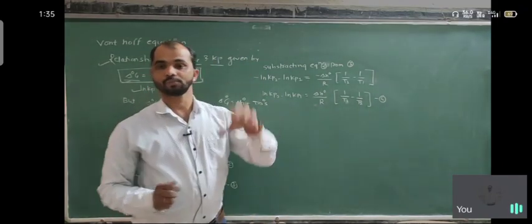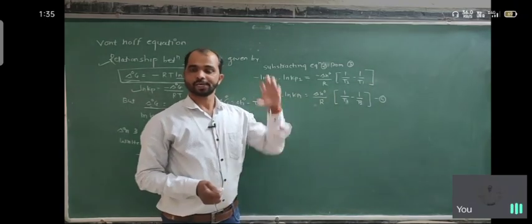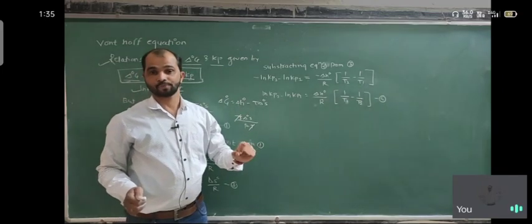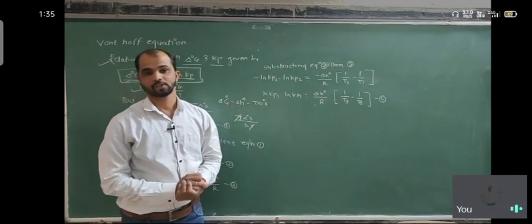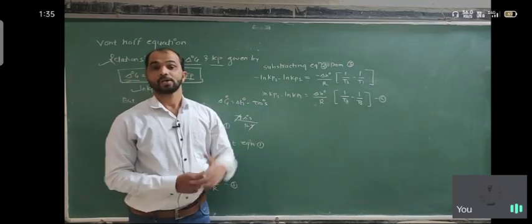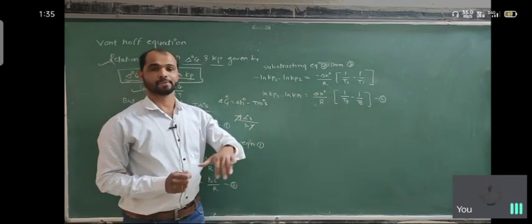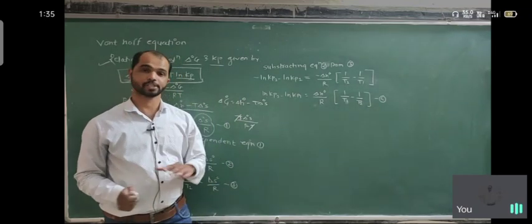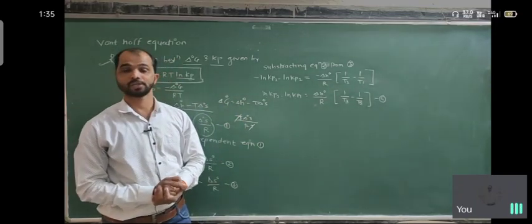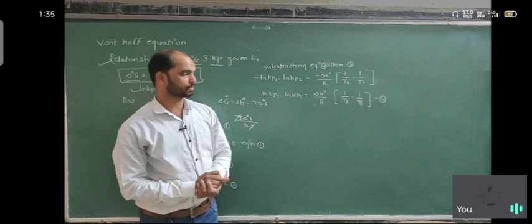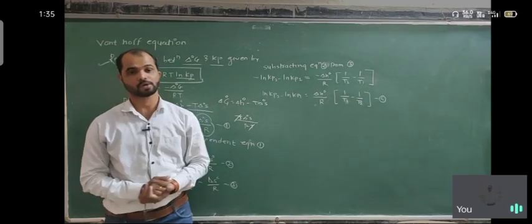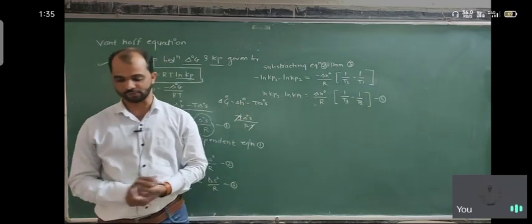Suppose we know the equilibrium constant at one temperature; we can find the equilibrium constant at another temperature. That is, we can find how the equilibrium constant changes in the second condition. For that, the Van't Hoff equation is very important. So we are going to solve a problem based on the Van't Hoff equation.